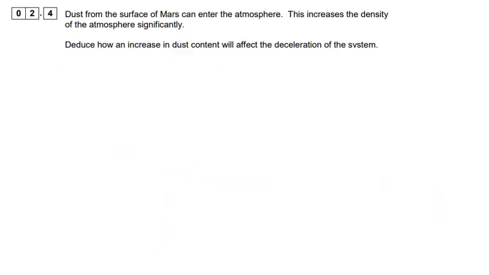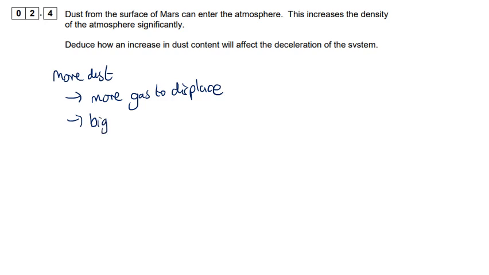Okay, dust from the surface of Mars can enter the atmosphere, which increases the density significantly. Deduce how an increase in dust contents will affect the deceleration of the system. Okay, so more dust means there's more gas to displace, or more dust to displace, more mass to displace, however you want to write that.